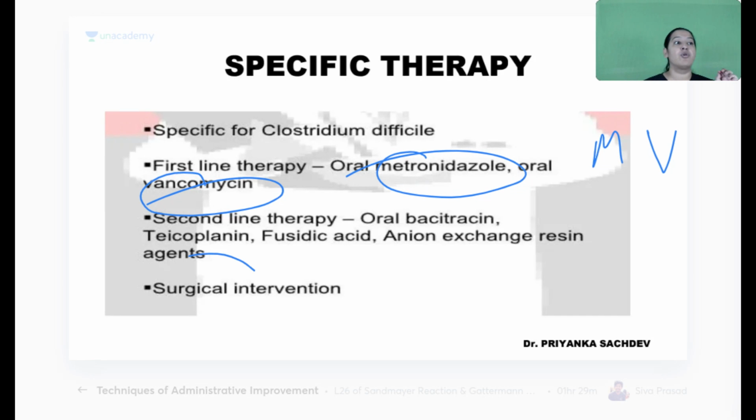If nothing works, you have to do surgery and take the colon out. It is an emergency. The patient may have necrosis of the colon.